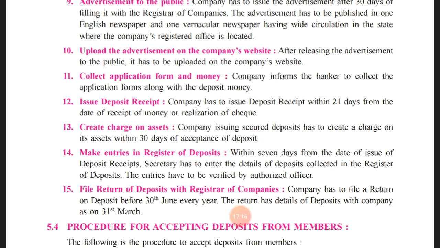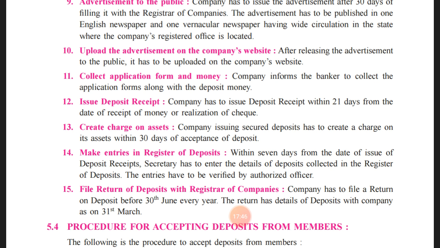Then the next one is issue the deposit receipt. A company has to issue the deposit receipt within 21 days from the date of receipt of money or realization of check. So within 21 days from the receipt of the money or the realization of check, the company has to issue the deposit receipt. Each and everything will be followed, and the deposit receipts will be made accordingly.